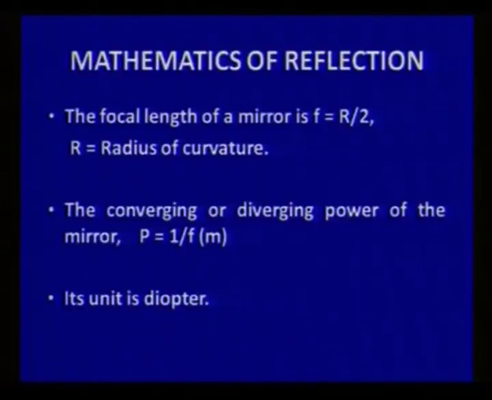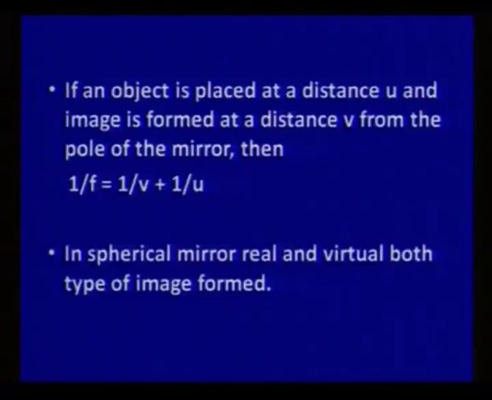The converging or diverging power of the mirror is the reciprocal of the focal length, where focal length is taken in meters and the unit will be the diopter. If an object is placed at a distance u and the image is formed at a distance v, then its focal length can be related by this formula: 1 upon f is equal to 1 upon v plus 1 upon u.